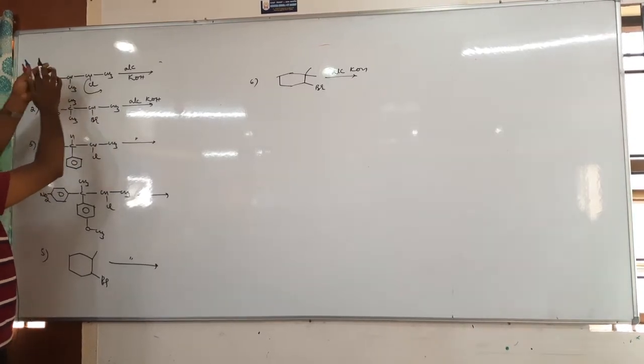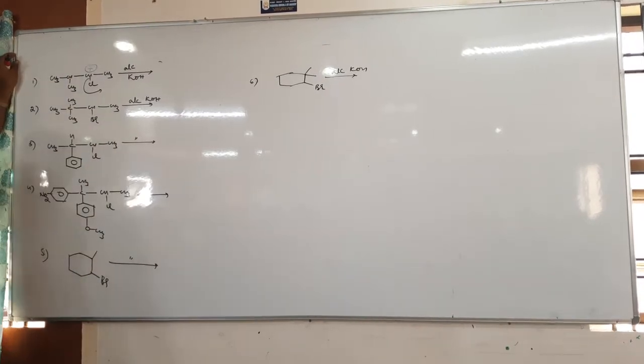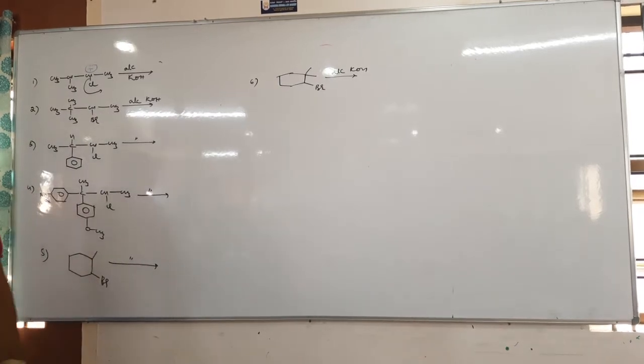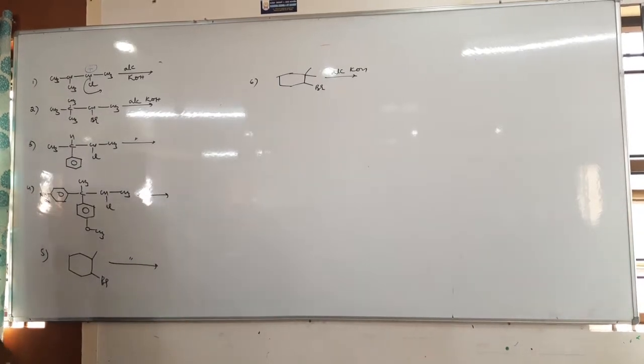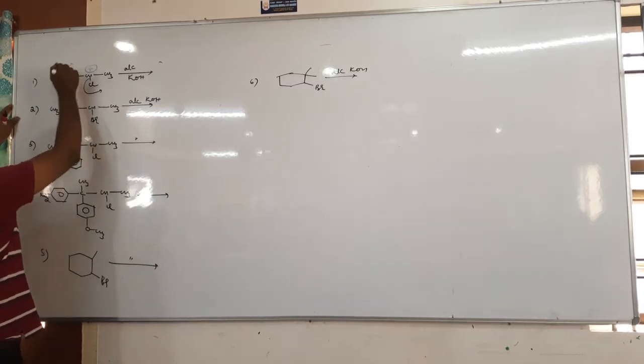Cl minus. When Cl minus is removed, you will get a carbocation. Which carbocation? Secondary carbocation. Is there any rearrangement? Wherever a carbocation forms, you must check for rearrangement. Is rearrangement possible or not? Possible, because the adjacent carbon has hydrogen.